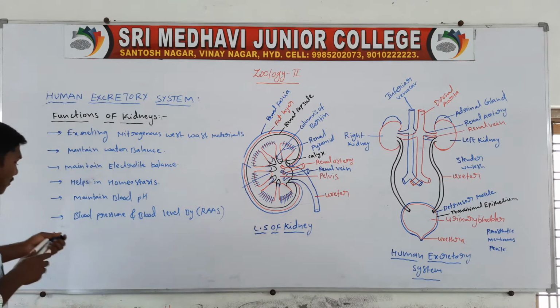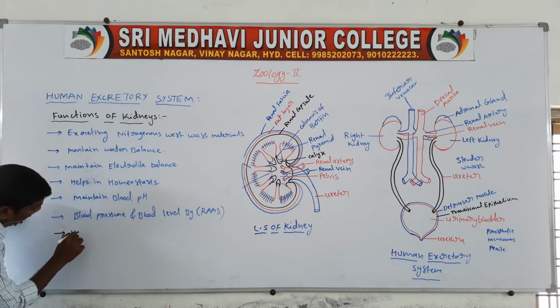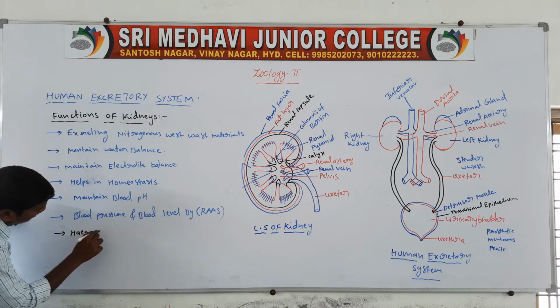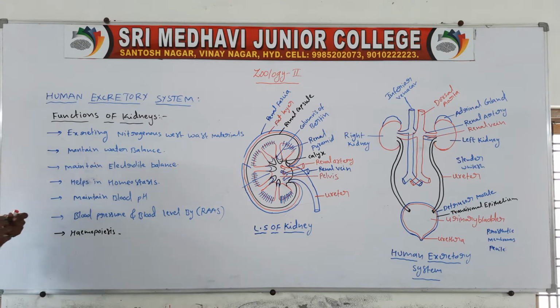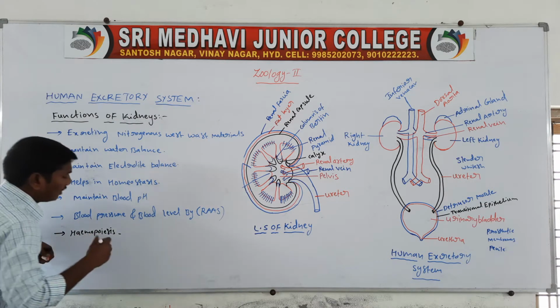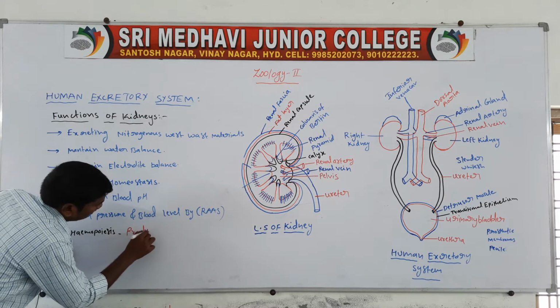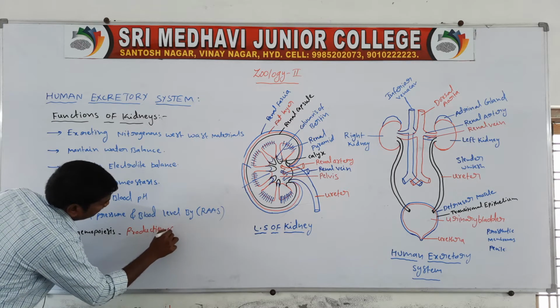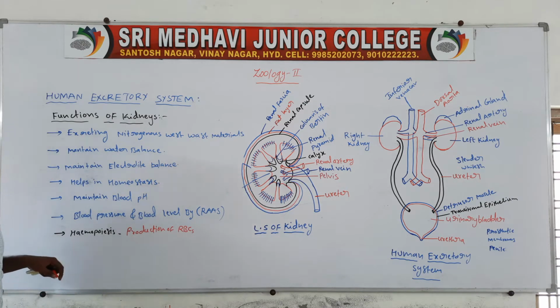Next one, hemopoiesis. Hemopoiesis means production of red blood cells, RBC, by the kidney's secretion of a hormone.